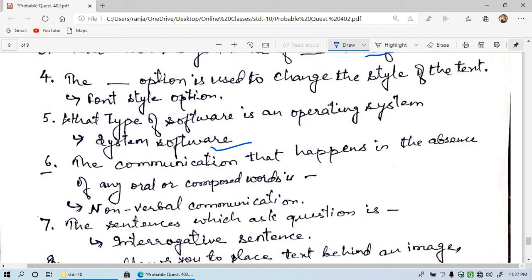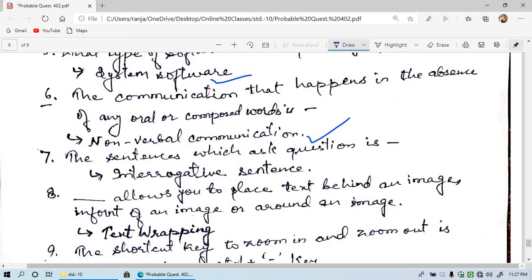The communication that happens in the absence of oral and written words, what do we call communication that happens without words? That is non-verbal communication. It means voice communication is where you are speaking, but you are not writing. That is non-verbal communication. Now question number 7 is, the sentence which asks a question, the asking sentence, that is an interrogative sentence.